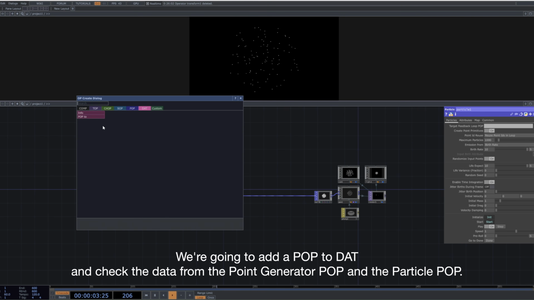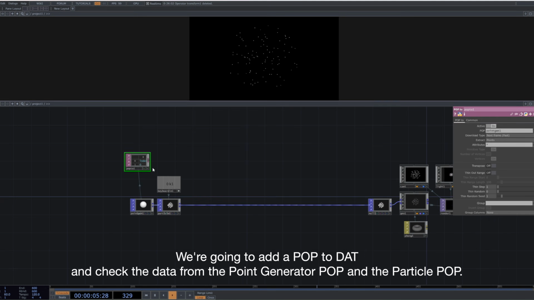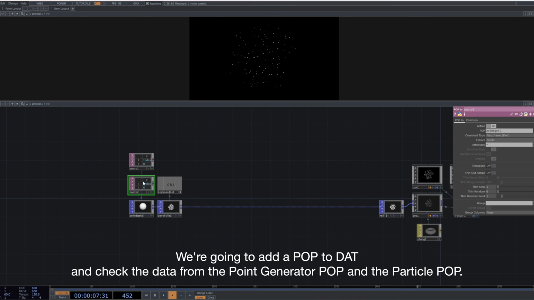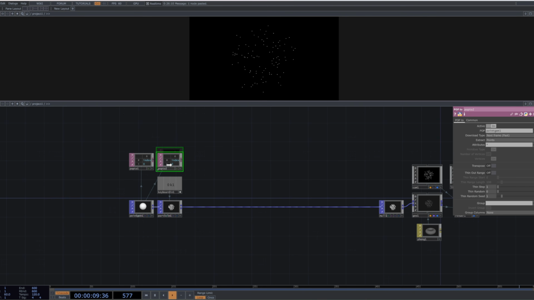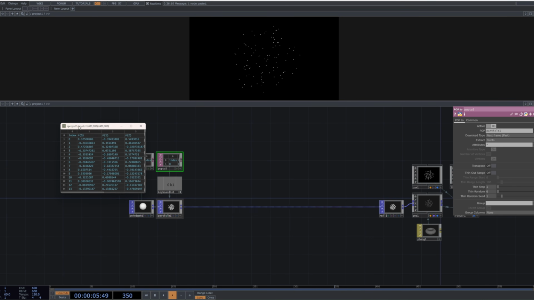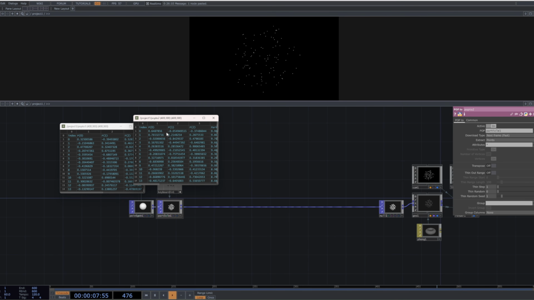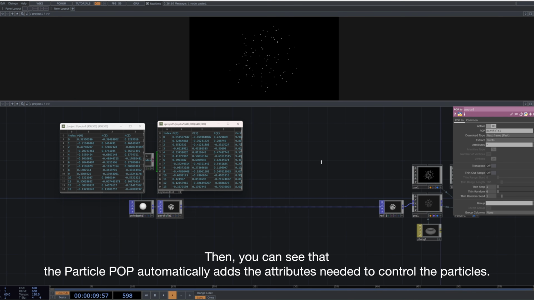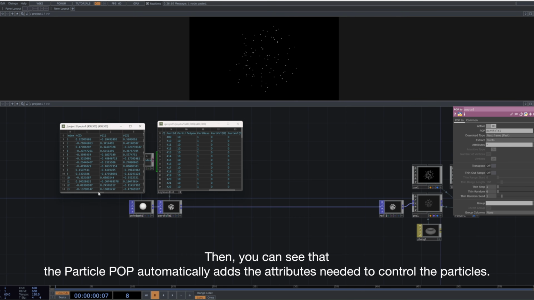We're going to add a POP to DAT and check the data from the point generator POP and the particle POP. Then, you can see that the particle POP automatically adds the attributes needed to control the particles.